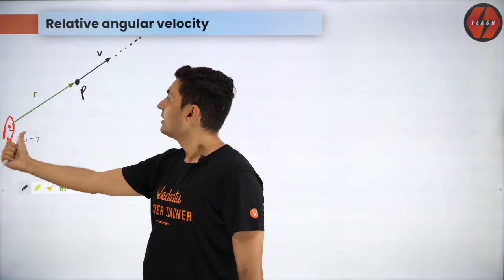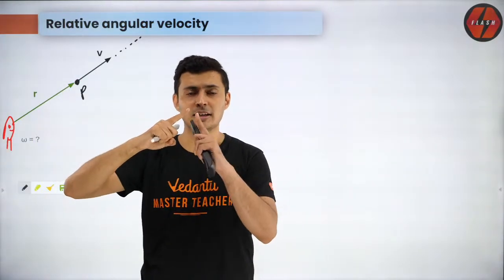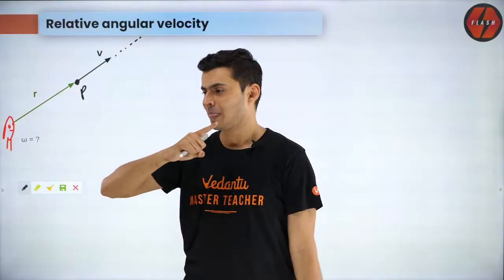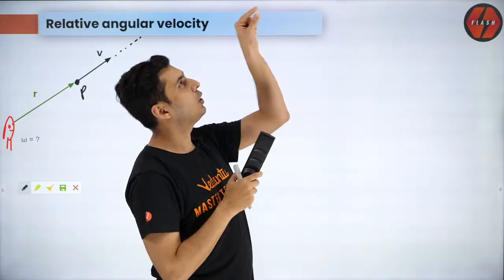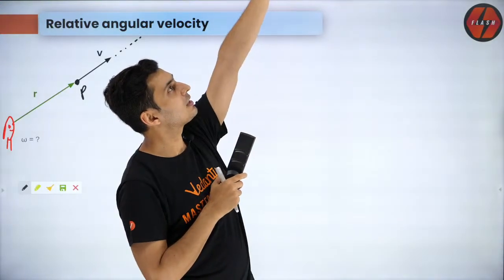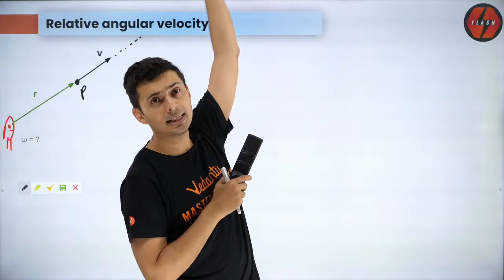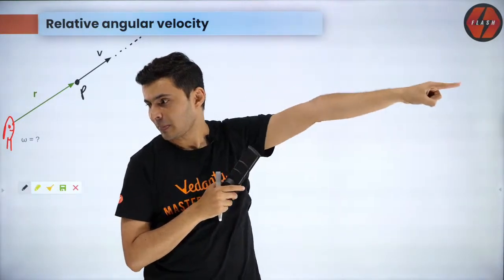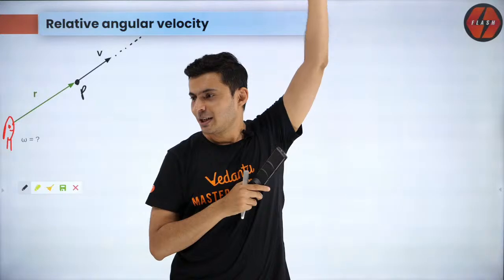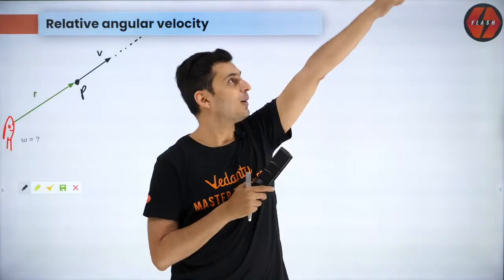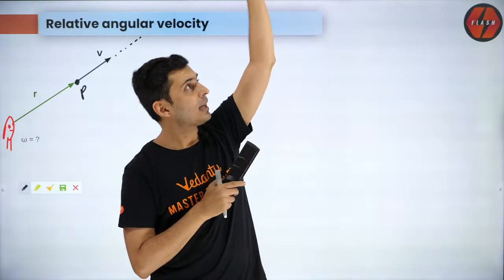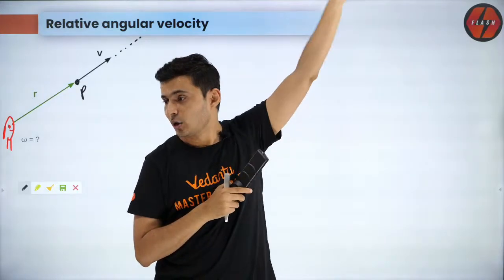Do you think this r vector, that position vector, will change? Do you think the relative position, that angle, will change? No, right?